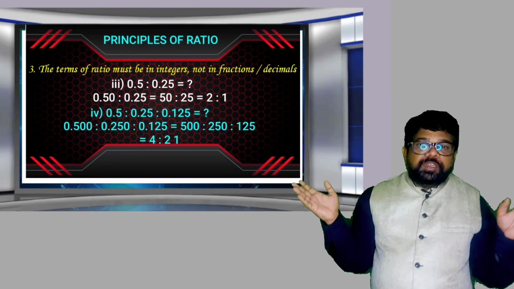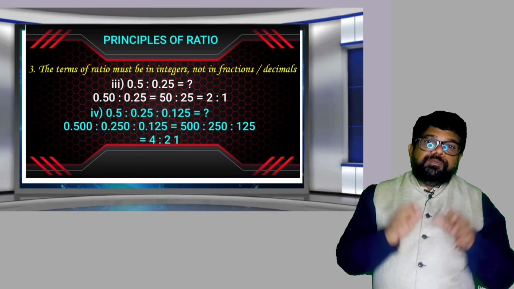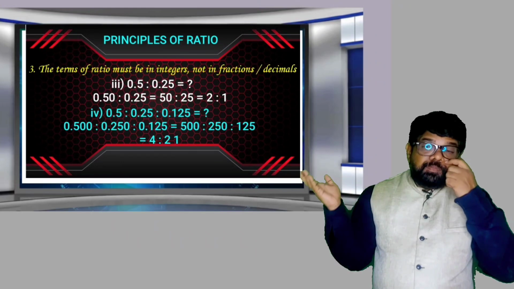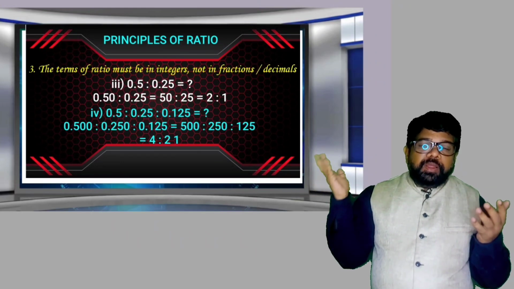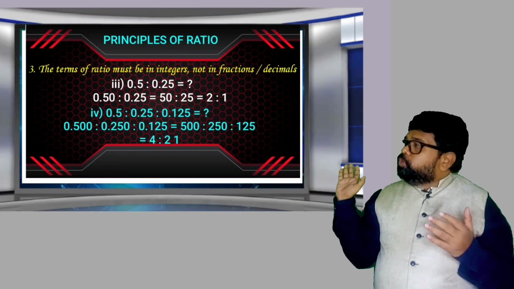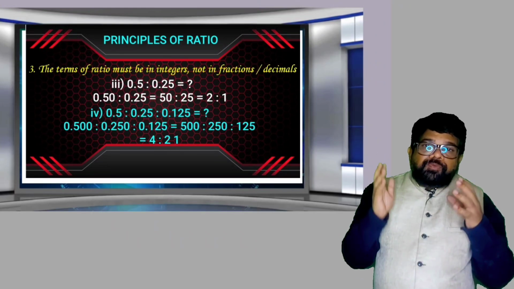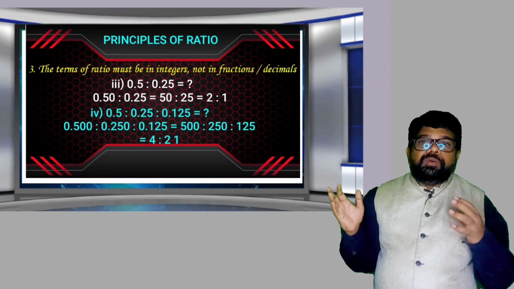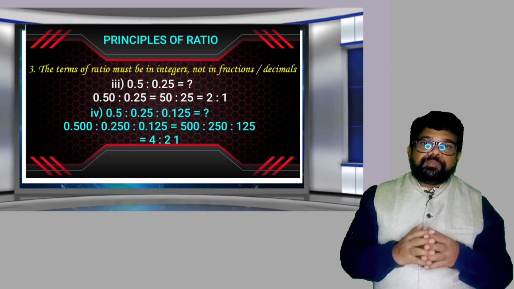50:25. Now put it in simplified form. Both are divisible by 25. 25 twos are 50, 25 ones are 25. So 2:1. So 0.5 : 0.25 is equal to 2:1.